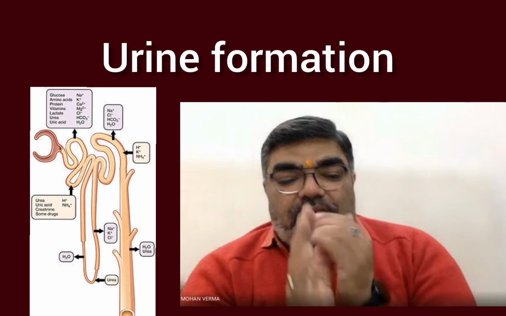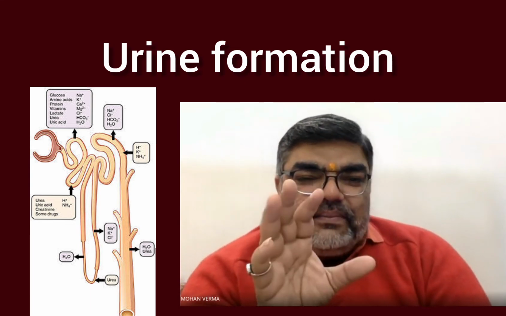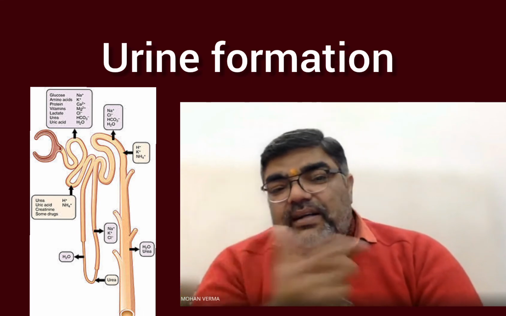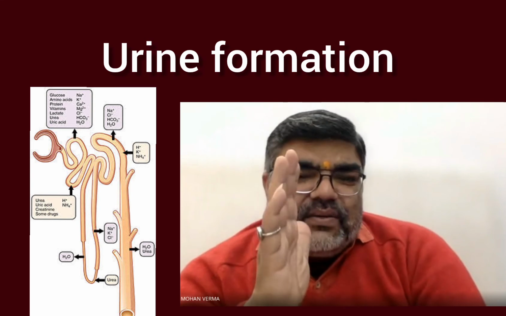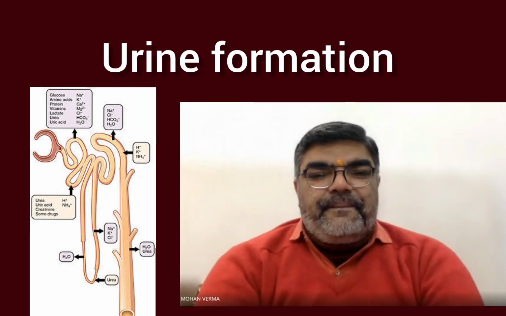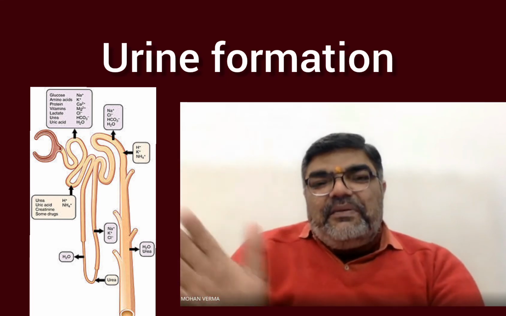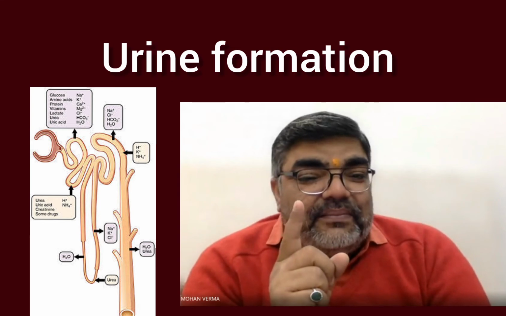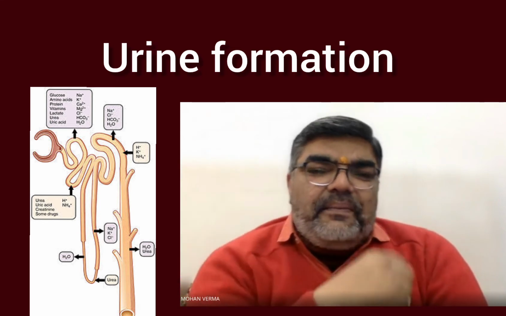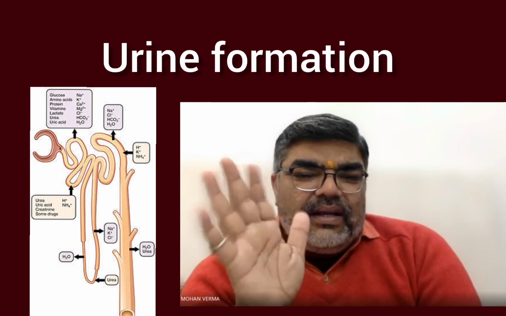Electrolyte will not move from this. Only water can move. So the filtrate becomes what? Hypertonic or concentrated, because it is only permeable for water. The water will move out and the filtrate becomes hypertonic, meaning more salt will be there, because electrolyte can't move.